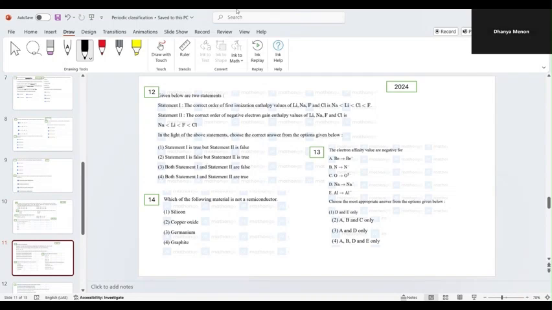In the 12th question, they have given some statements and you have to tell whether the statements are correct or not. The first statement is: the correct order of first ionization enthalpy is sodium less than lithium, less than chlorine, less than fluorine. In the second statement, the correct order for the negative electron gain enthalpy values is sodium less than lithium, less than fluorine, less than chlorine. So you have to choose which is correct or wrong. I'll just share the whiteboard.